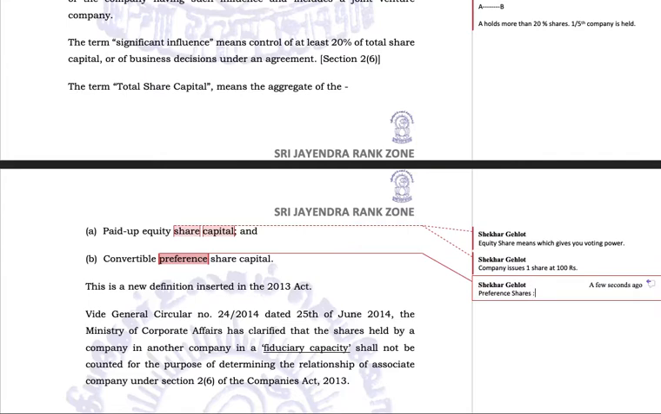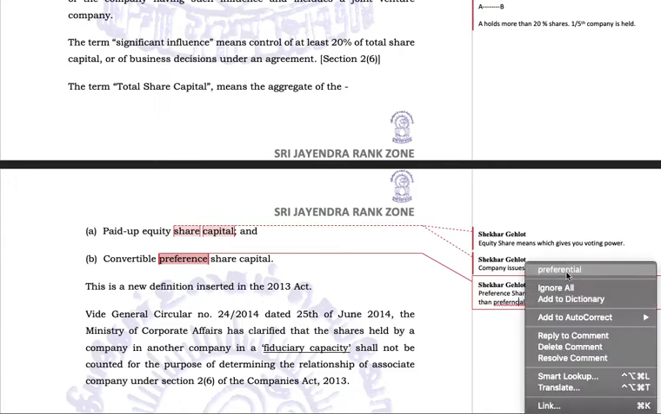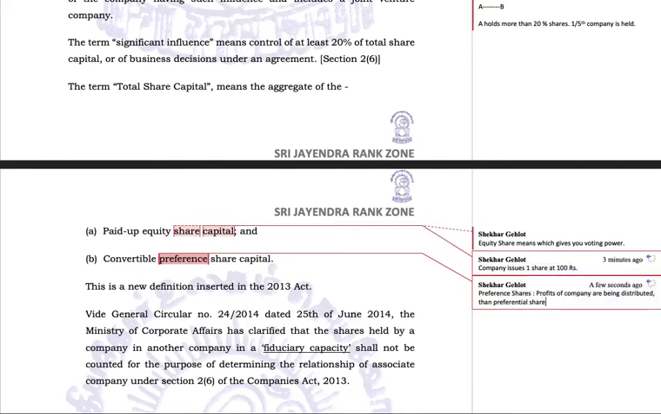Preference shares are called preference shares because preference means you will get the first option before any other person. When the dividend, or when the profits of the company are being distributed, the preferential shareholder will have the first right.